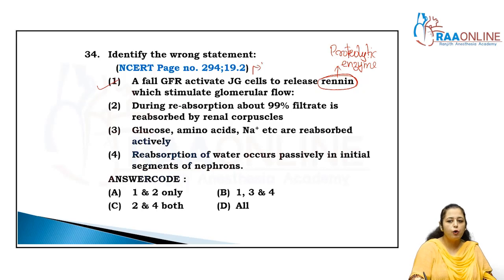JG cells release the hormone, and the spelling is RENIN, right? So that's why that statement is wrong, just because of adding one N here.